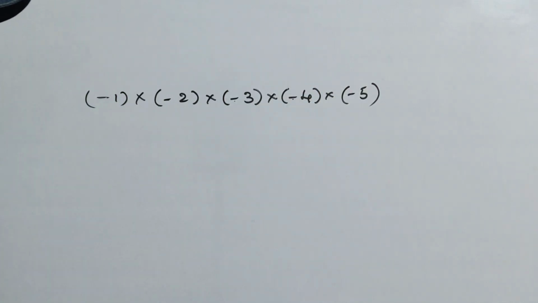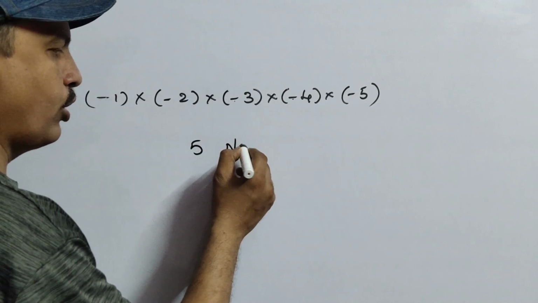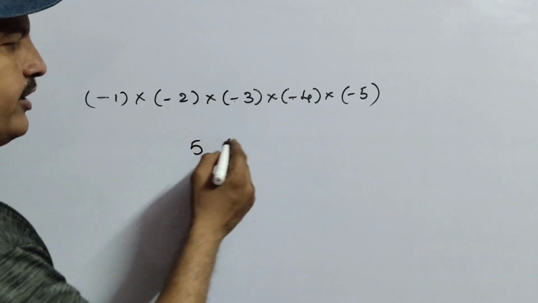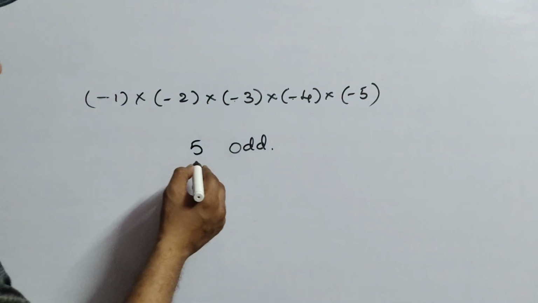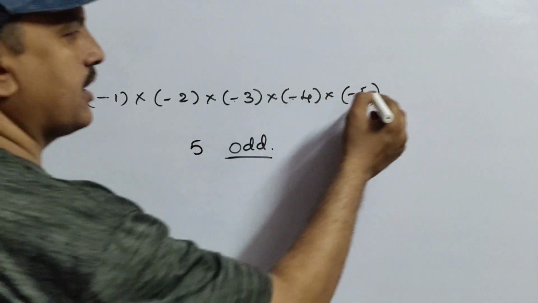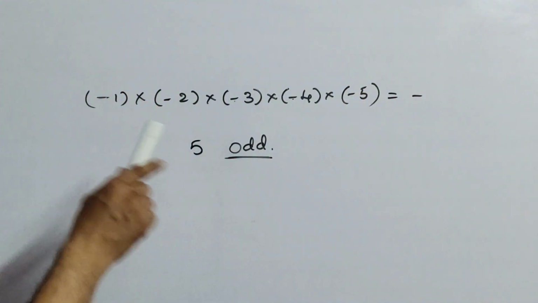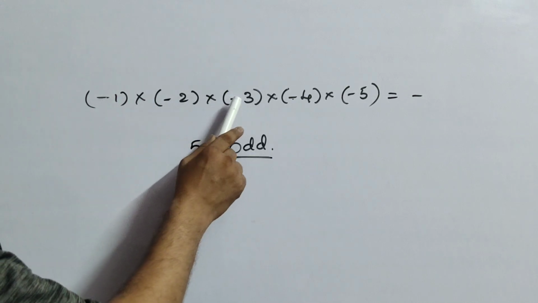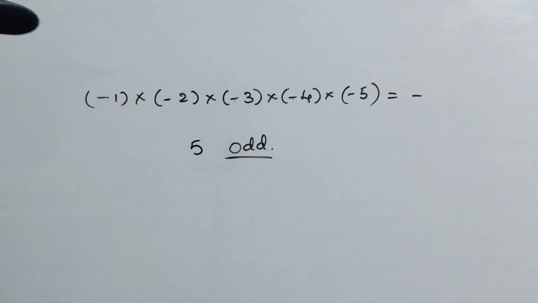5 are there. Is 5 odd or even, children? Number 5 is odd. So if you see an odd number of minuses, in the answer you will compulsorily get the minus symbol. Because I even verified: minus into minus, plus; plus into minus, minus; minus into minus, plus; plus into minus, minus. At last you got minus.